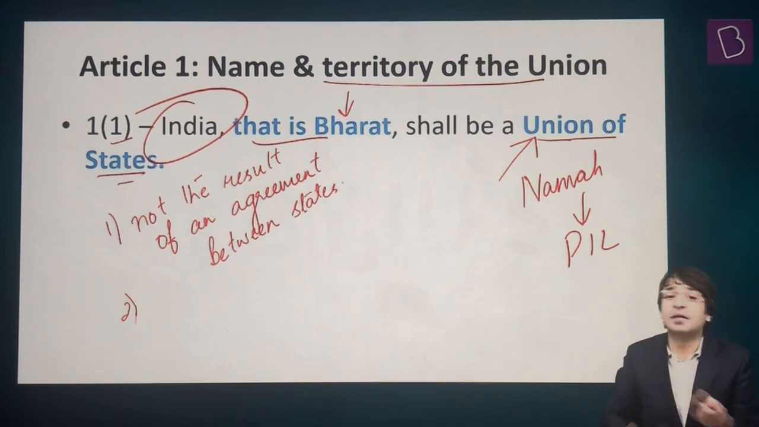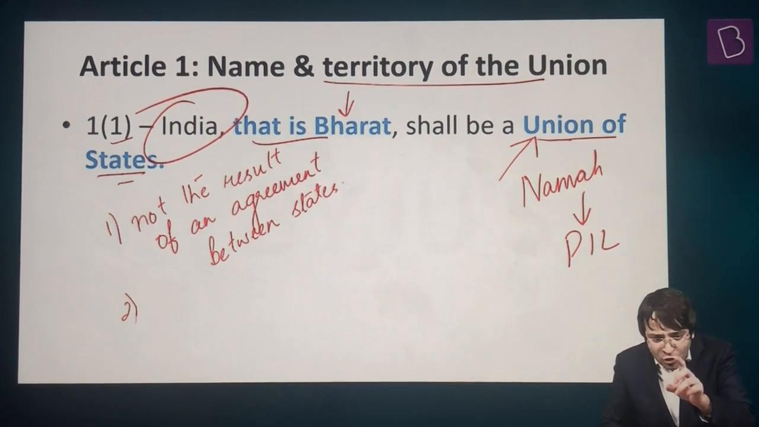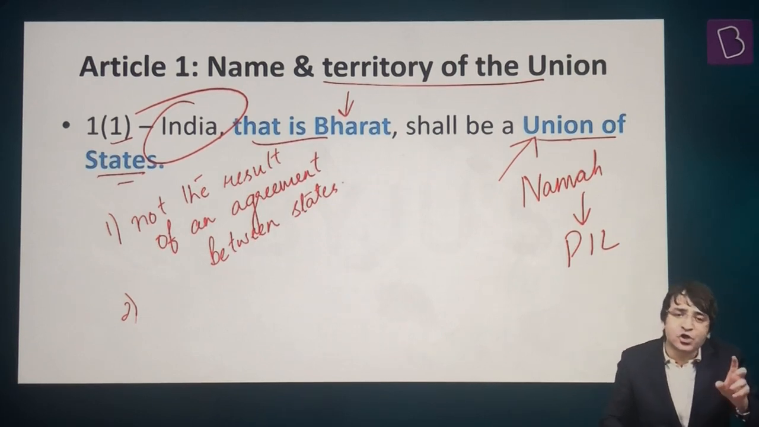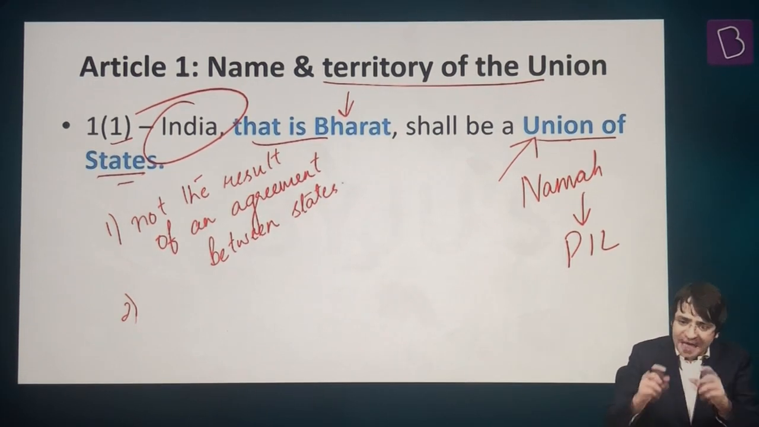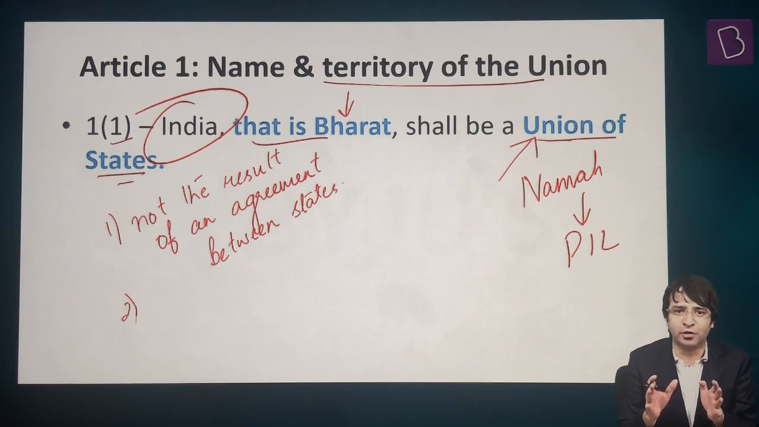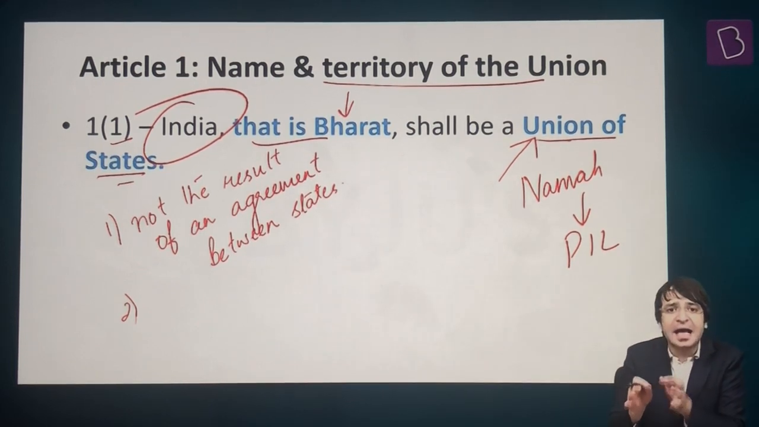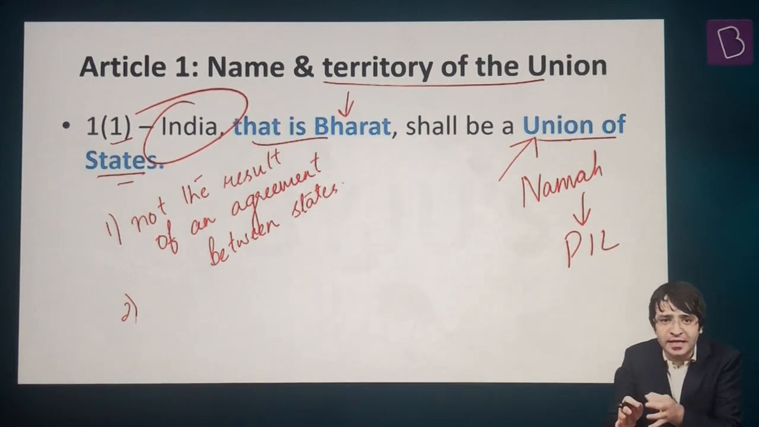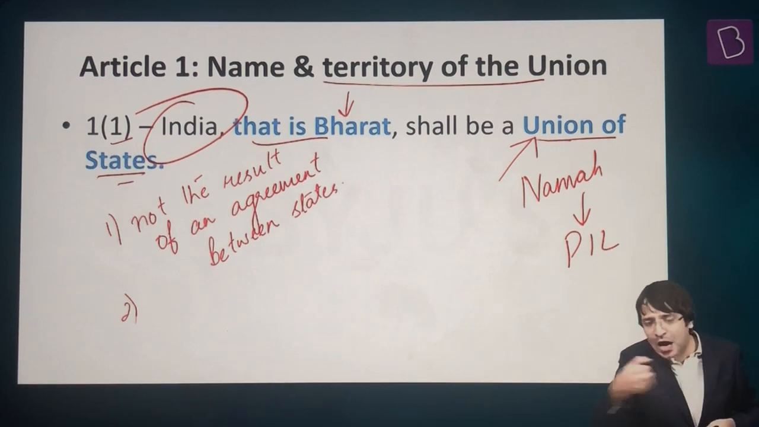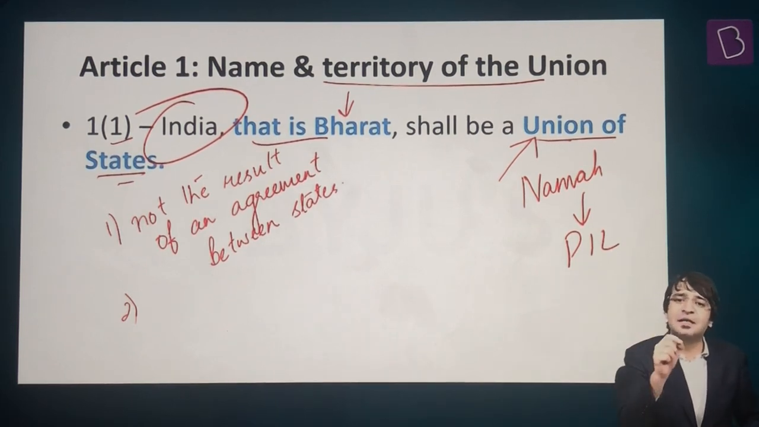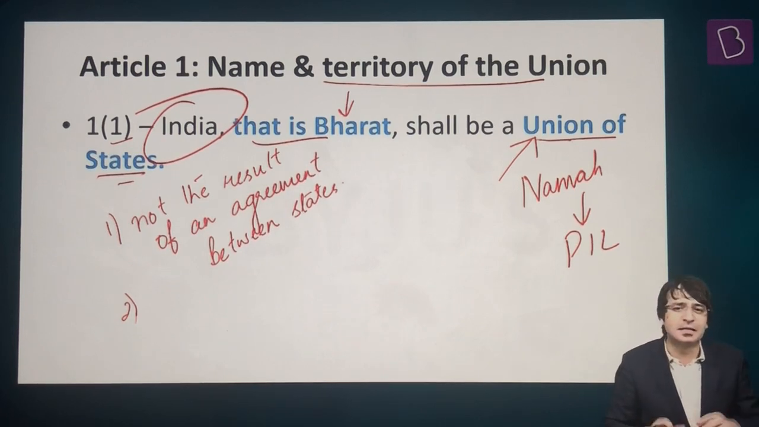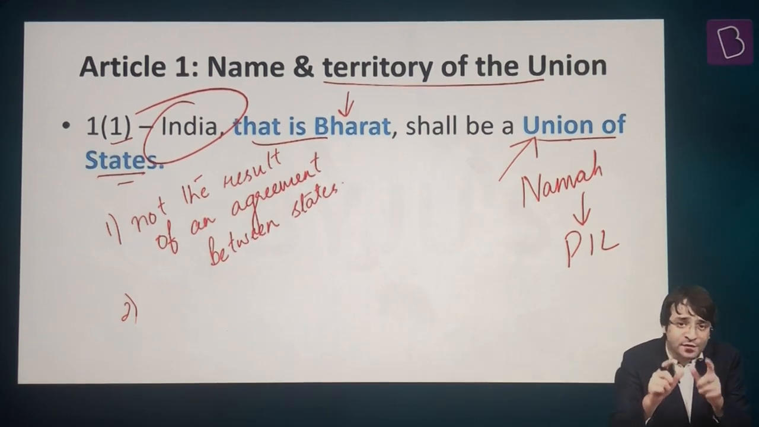But this is something that we cannot give to any Indian state. When we say India, that is Bharat, shall be a union of states, that means no unit of this union, no state has the power, the authority, the option of coming out of the Union of India. That means there is no provision for secession. That is why B.R. Ambedkar said, I have used the phrase union of states.